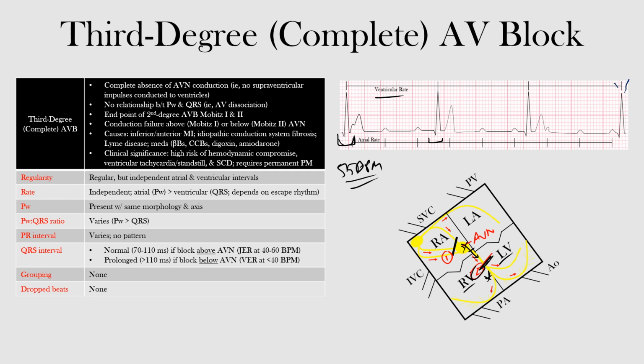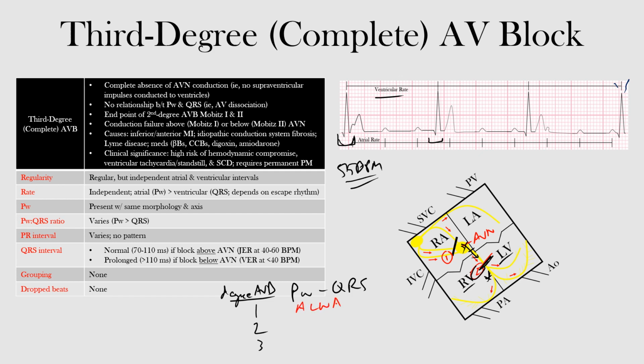Therefore, whenever you're trying to determine the degree of AV block, you should always examine the relationship between the P waves and the QRS complexes. Okay, so just so you're aware, P waves to QRS complexes. Okay, notice that relationship in first, second, and third. So this is the degree of AV block. And then in first degree AV block, they are always related.